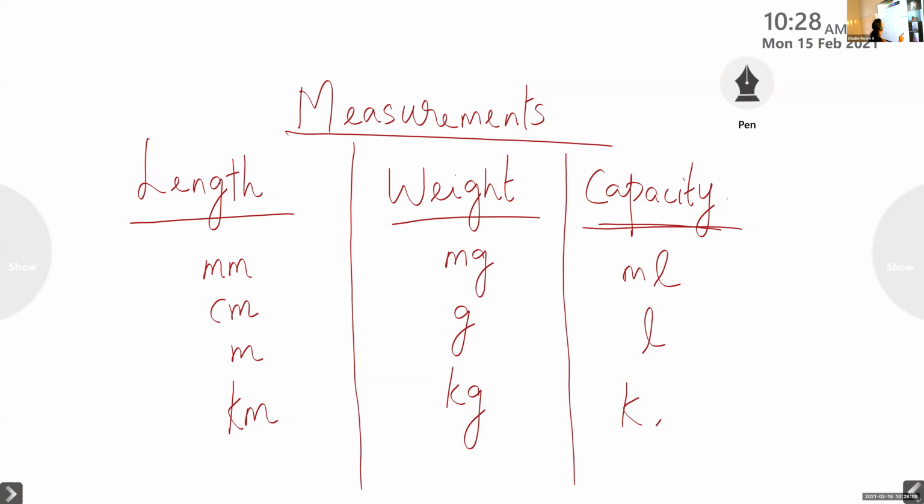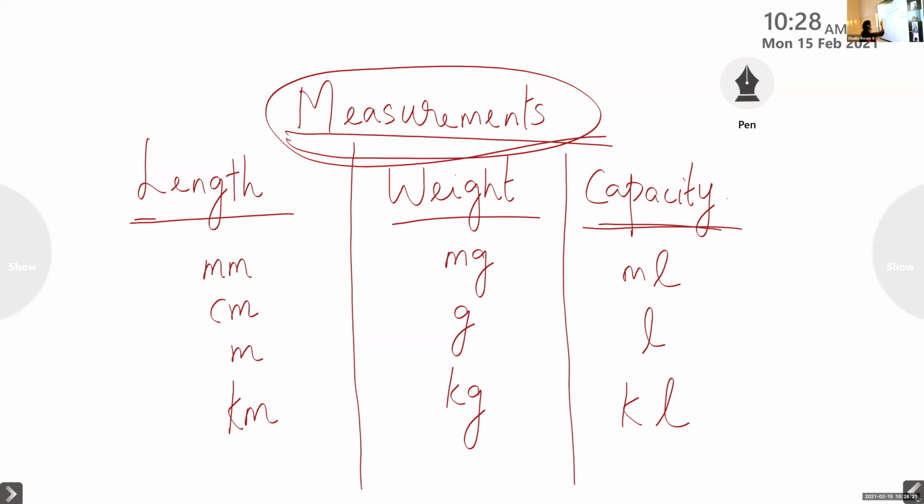Then we have the larger unit, that is kiloliter. Okay, ml, milli, then the liter, kiloliter. So children, listen again, measurements. How will we measure? Length is measured by millimeter, centimeter, meter and kilometer. Then weight, how will we measure? Milligram, gram, kilogram. Then capacity, ml, liter and kiloliter.